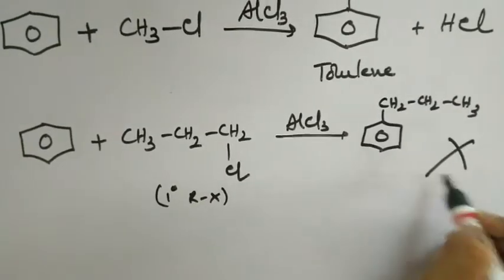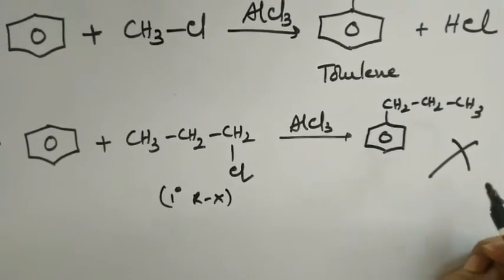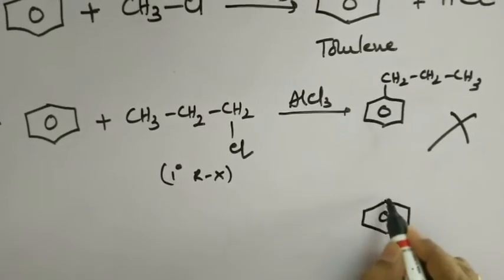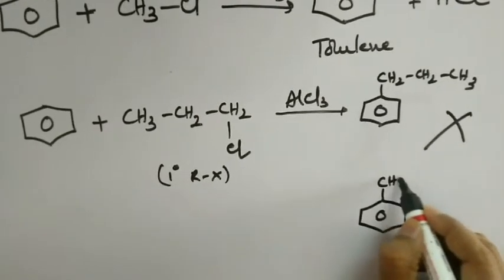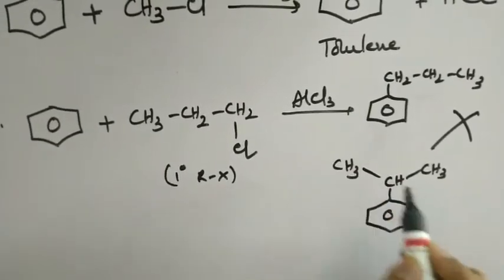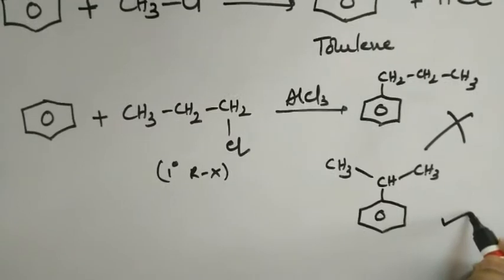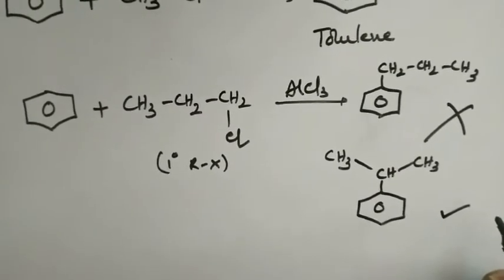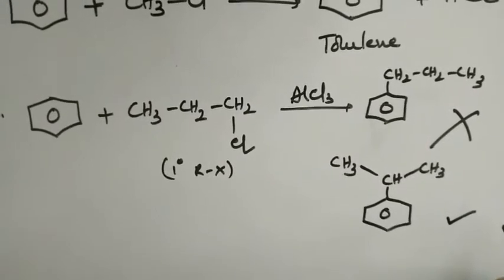But this is not the product that you are going to get. Then what is the product? The real product formed in this reaction is isopropyl benzene. So to know what is happening inside this reaction, we need to really focus on the mechanistic path of this Friedel-Crafts alkylation reaction.